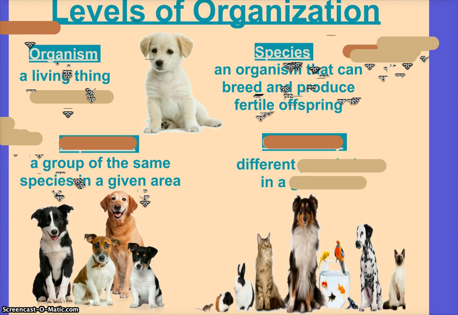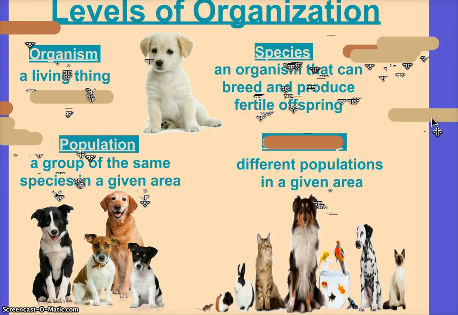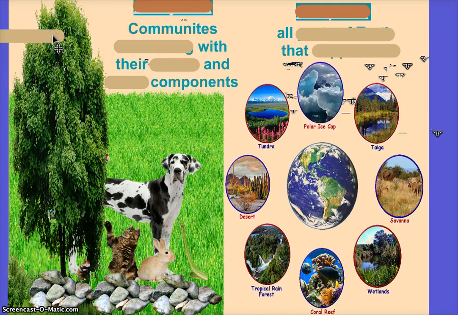Our class would be period one's blank. I'll give you a letter again. Population. Yes. Now, different populations in a given area. So our class with our fish and the bird, they're not here, but just pretend, would make up a community. Good job. Now we have our communities, so our fish, our dog, our cat, us, interacting with all the living and non-living components.